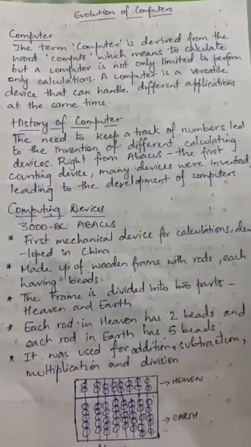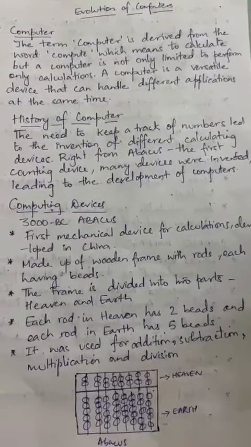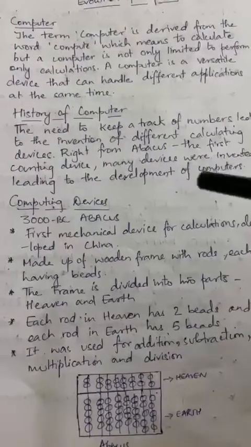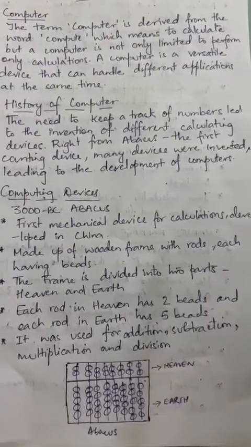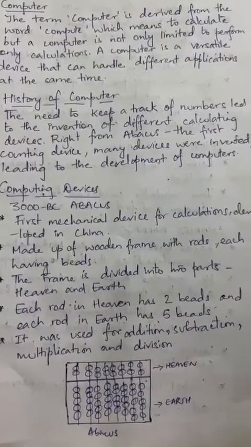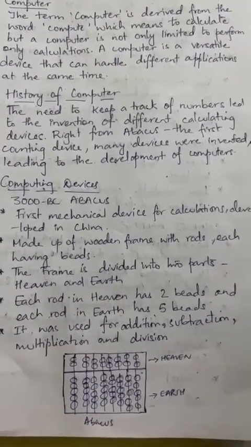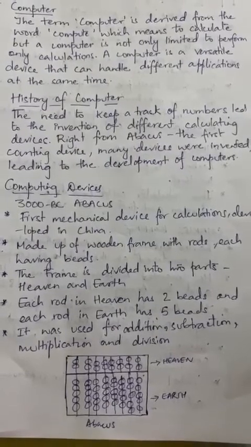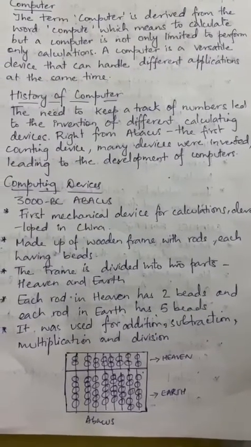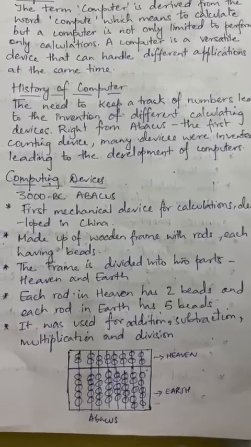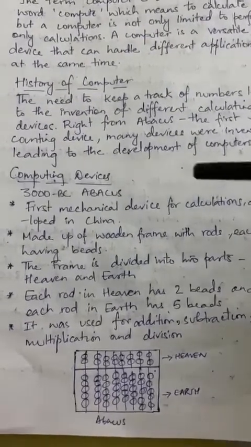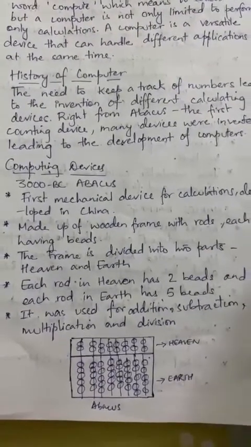Okay, so we'll now see the history of computers. The need to keep track of numbers led to the invention of different calculating devices, right from the abacus, the first counting device. So many devices were invented, leading to the development of computers. So let's learn about the computing devices.